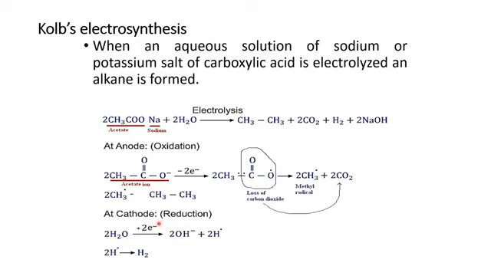In case of the cathode, reduction takes place. Reduction means there is acceptance of electron, there is addition of electrons. So what happened? At the cathode, two molecules of water accept two electrons, and when they accept two electrons, there is the production of two hydroxyl ions plus 2H radical. And this 2H radical reacts with each other, and in response they form hydrogen gas. It means hydrogen gas is produced at the cathode. Carbon dioxide and alkane will be produced at the anode. Next slide.